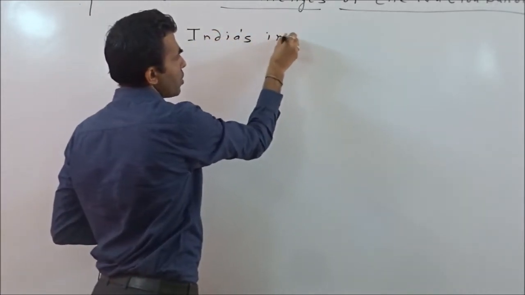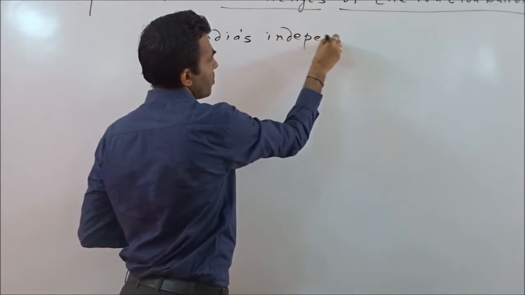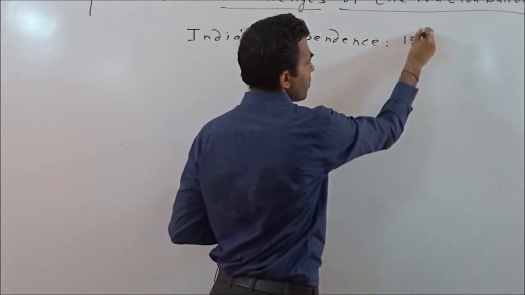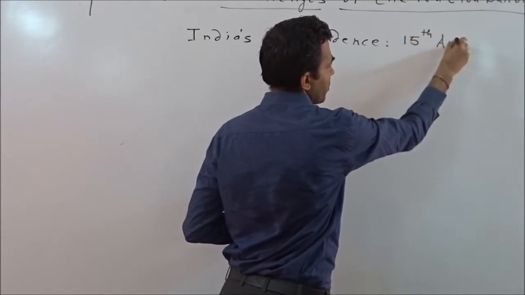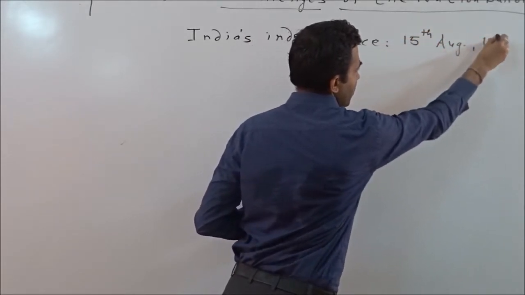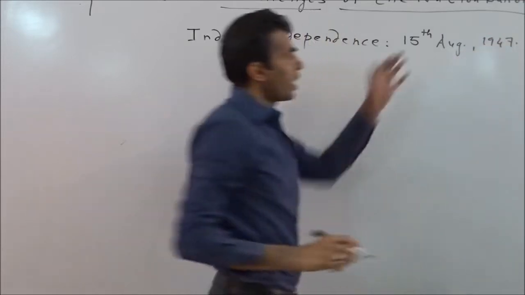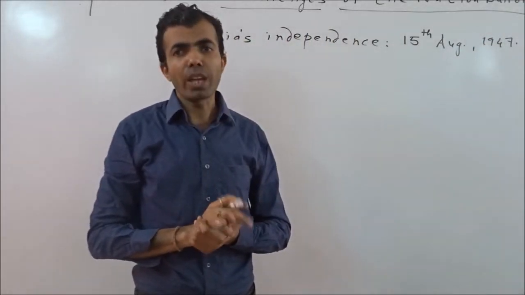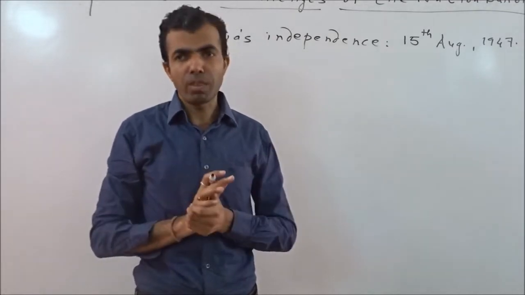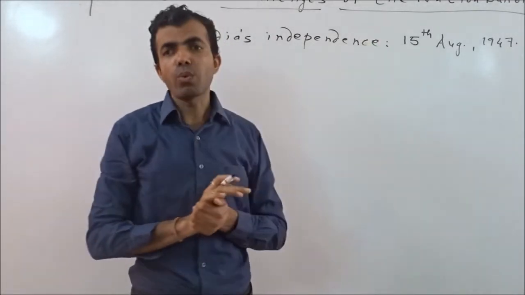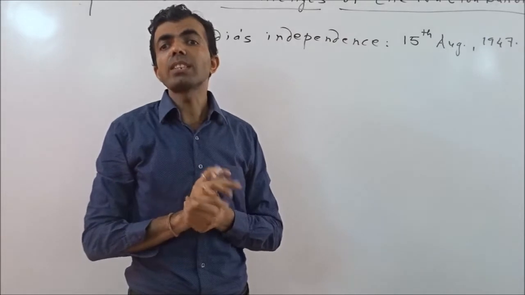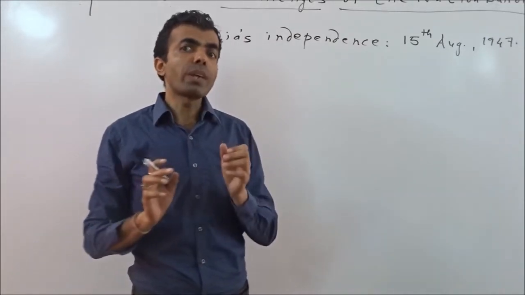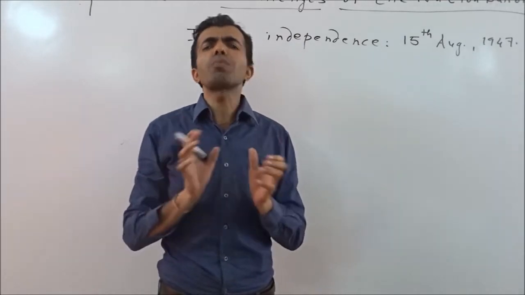It's very simple, you all know. 15th August 1947. India got free from 200 years of slavery. From the Britishers it got freedom. Is it okay? It was the day for which Indians had been waiting. It was the day for which they had been struggling for a long period.